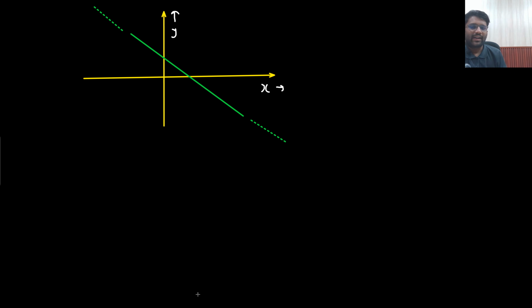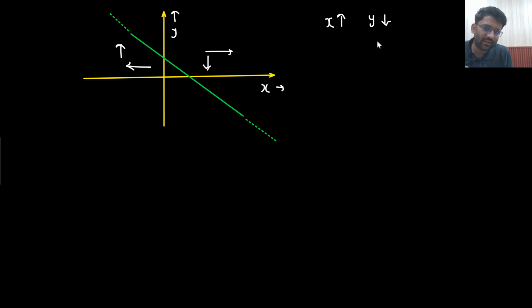Okay, so all these conclusions we will write down, but I hope you are understanding the point. The point is that this is how it will keep on decreasing always with the same speed. Here you can see, if x is increasing then y is decreasing, and if x is decreasing then y is increasing. So this is showing negative correlation.